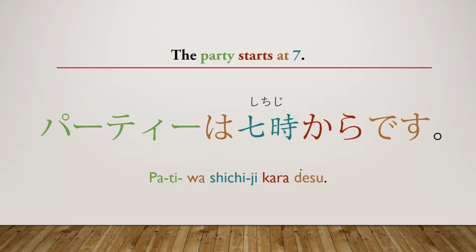The next example is, the party starts at 7. Party wa shichiji kara desu. Now here's an example of where you don't need the verb at the end of it. If you're going to put in something like a party and then you're going to put shichiji kara, it's implied. You know what's going to happen at 7. If you're mentioning party as the subject or the topic of the sentence, and then you're mentioning a time that something begins, you don't need to put the verb for to begin or anything after this. You can just put desu, and people in Japan are going to know exactly what you're talking about.